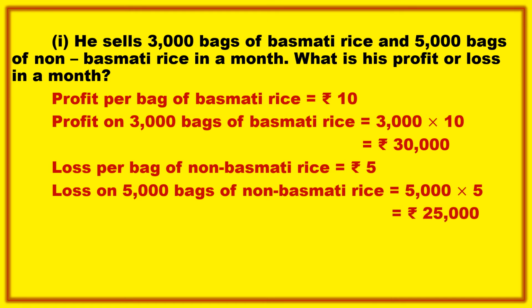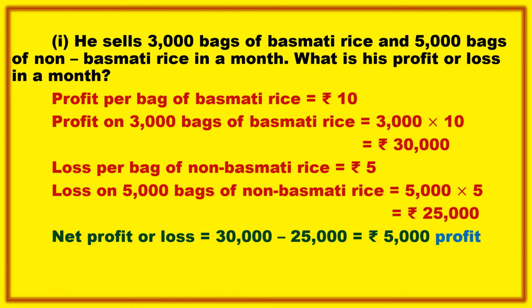So the profit he is getting is 30,000 and the loss he is getting is 25,000. That means your profit is more, right? So subtract these two. Net profit or loss equals 30,000 minus 25,000. We will get 5,000 profit, because your profit value is more, so you will be in profit only.